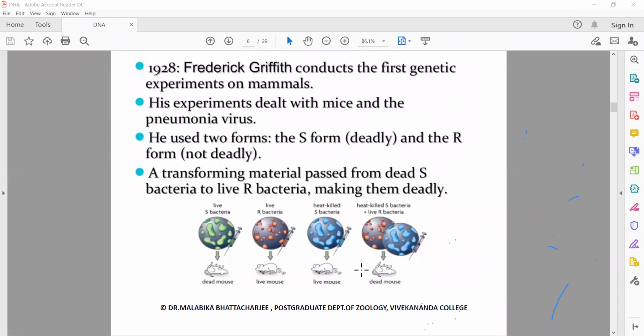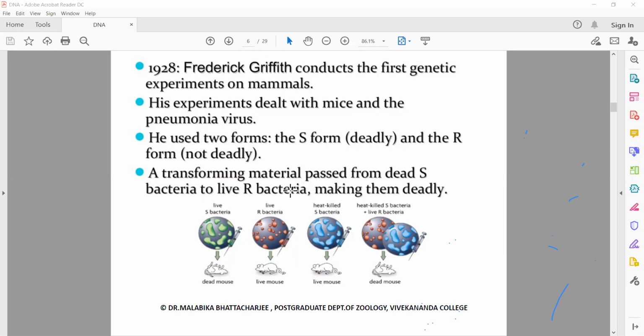How can this happen? This can only happen if something from the S bacteria got transferred into the R bacteria. So that was his conclusion, as you can see. A transforming material passed from the S bacteria to the R bacteria, making them deadly. However, this was his experiment. This is where he stopped.